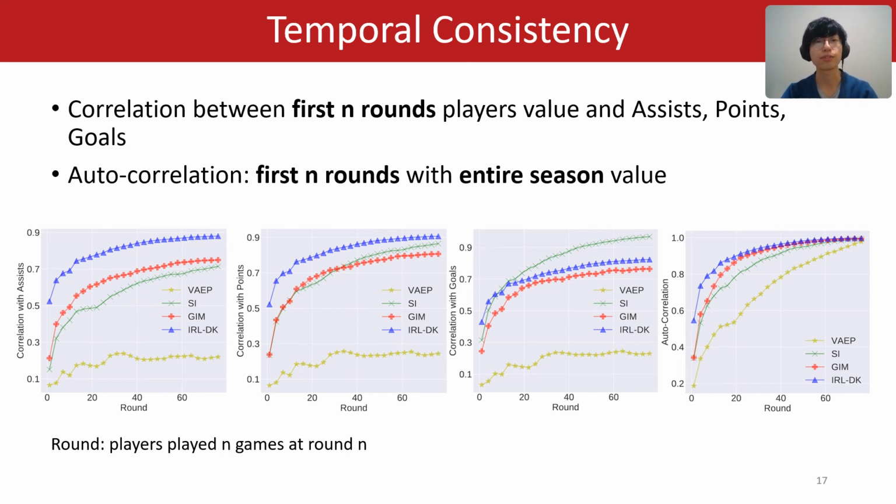For the first three figures, our method always achieves the highest correlation with assists and points. For goals, although our method is not the highest, we can see that at the very beginning of the season, our method achieves a much higher correlation compared with others. And for autocorrelation, our method is always the best.